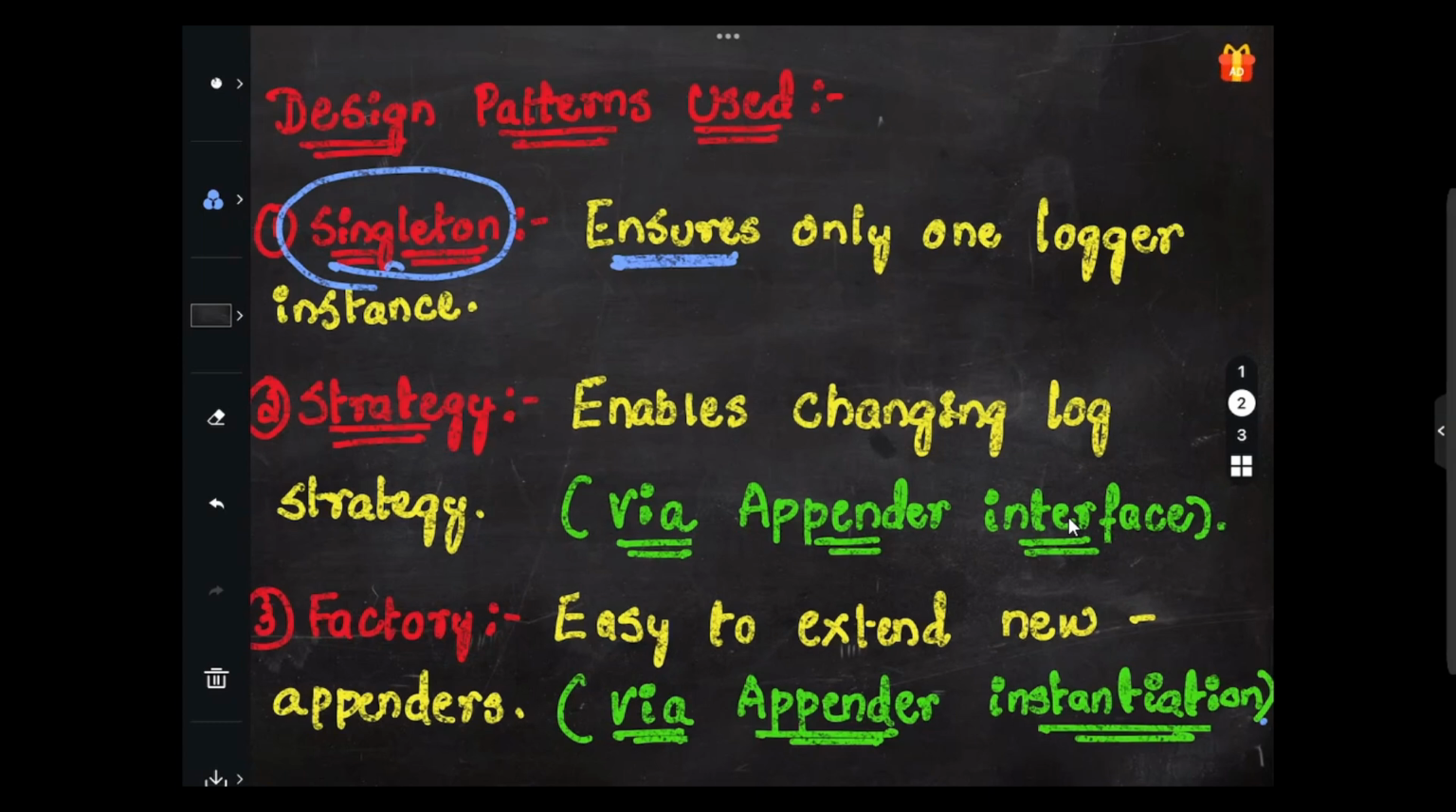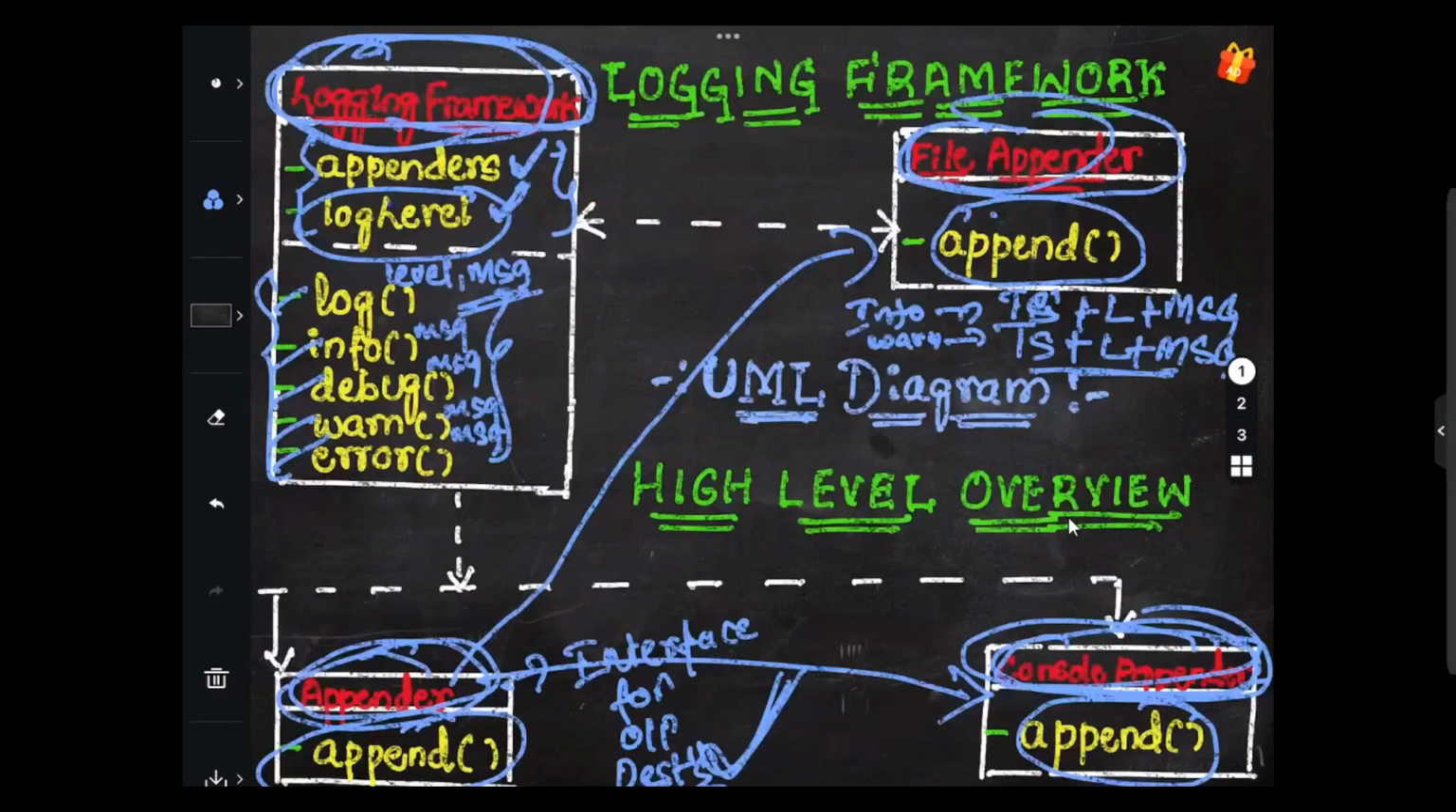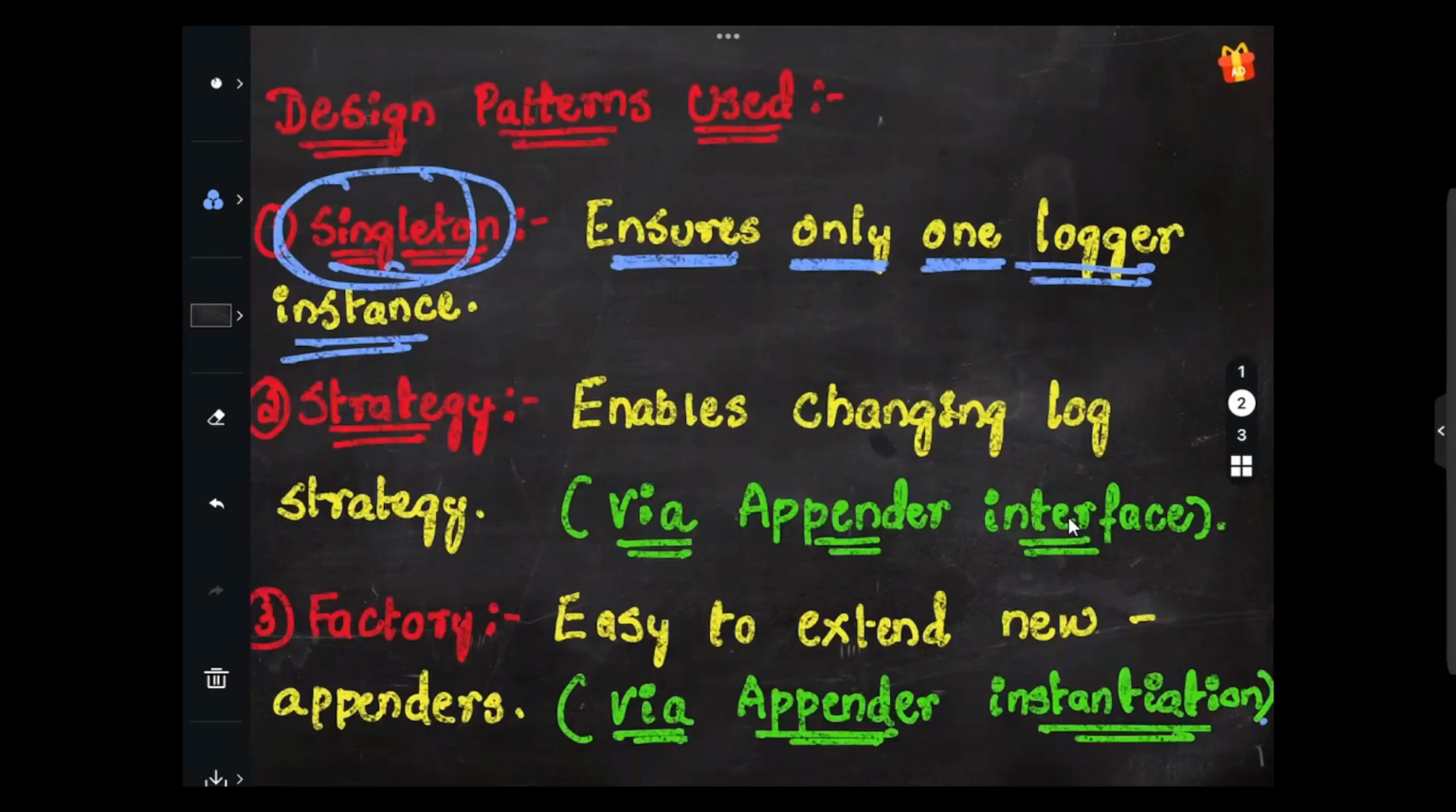So here, what does the singleton pattern do? It ensures only one logger instance, right? It ensures only one logger instance. We'll be making use of the singleton pattern for the main logger class, basically the logging framework.